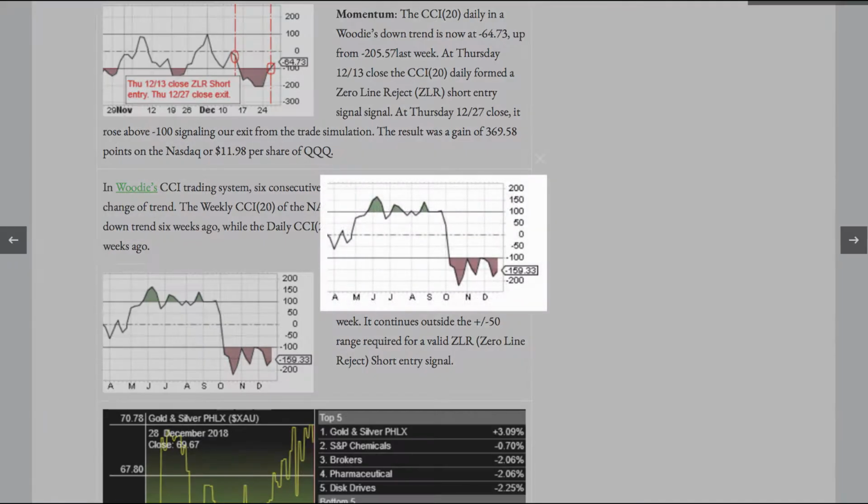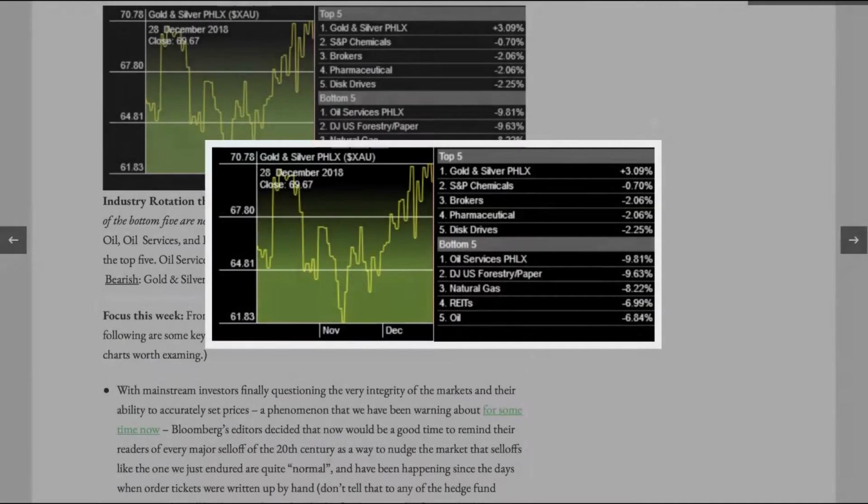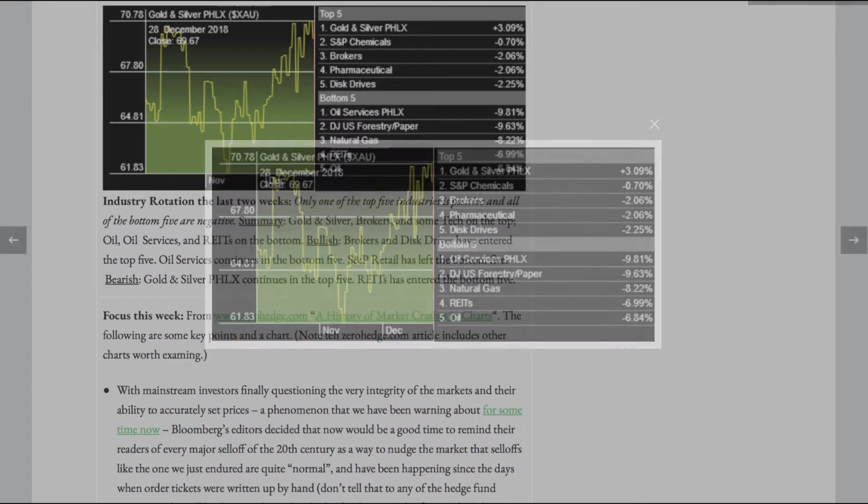The CCI 20 weekly, in a Woody's downtrend, rose to a negative 159.33 from a negative 179.39 last week. It continues outside the plus or minus 50 range required for a valid zero-line reject short entry signal.